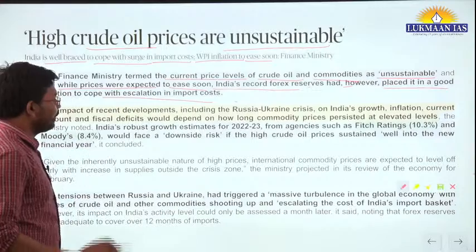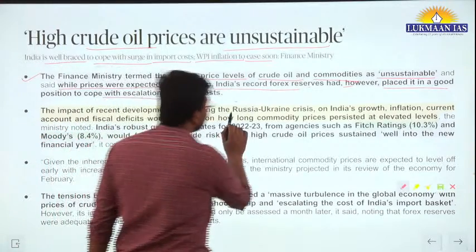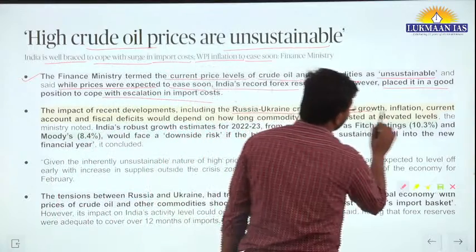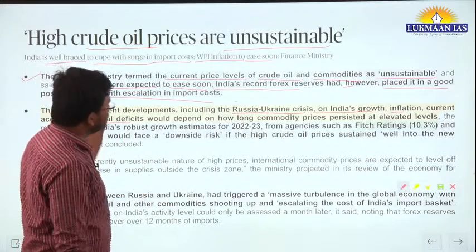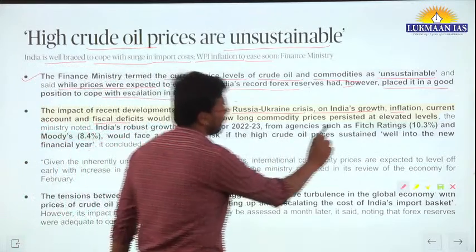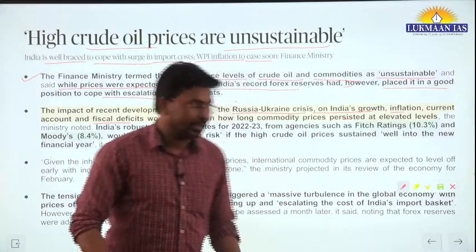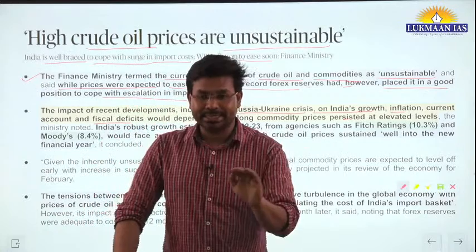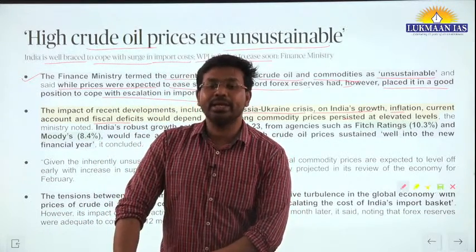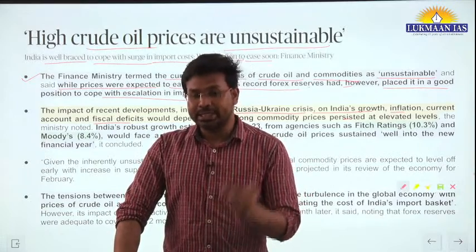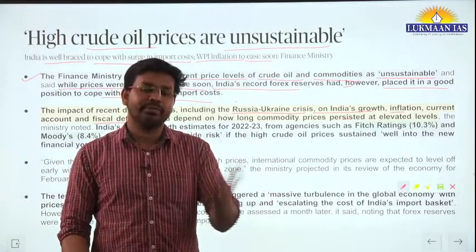If we talk about the impact of recent developments, including the Russia-Ukraine crisis, on India's growth, inflation, current account and fiscal deficit, they would depend on how long commodity prices persist at elevated levels. Now we need to understand that the Russia-Ukraine crisis has an impact on the Indian economy. Why? Because the Indian economy is majorly energy dependent. We import our major requirement of energy from outside.